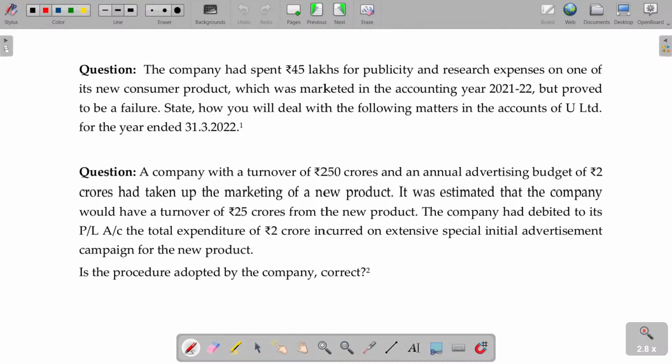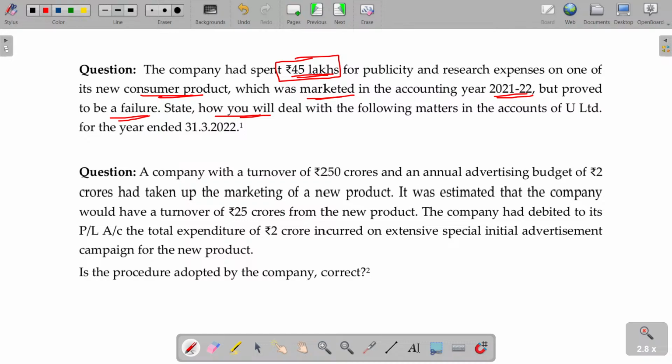The company had spent 45 lakhs for publicity and research expenses on one of its new consumer product, which was marketed in the accounting year 21-22 but proved to be failure. State how you will deal with the following matters in the accounts of you limited. See, after research phase, if the research is not successful, all the expenses are debited. If it is successful, thereafter development phase is there, any expenses incurred are capitalized.